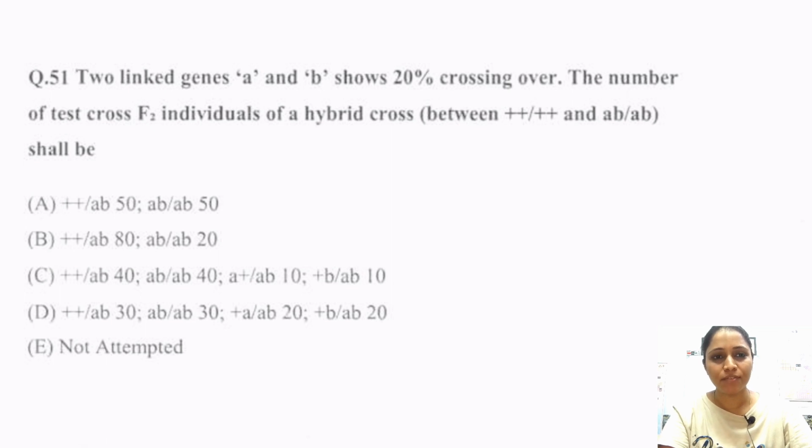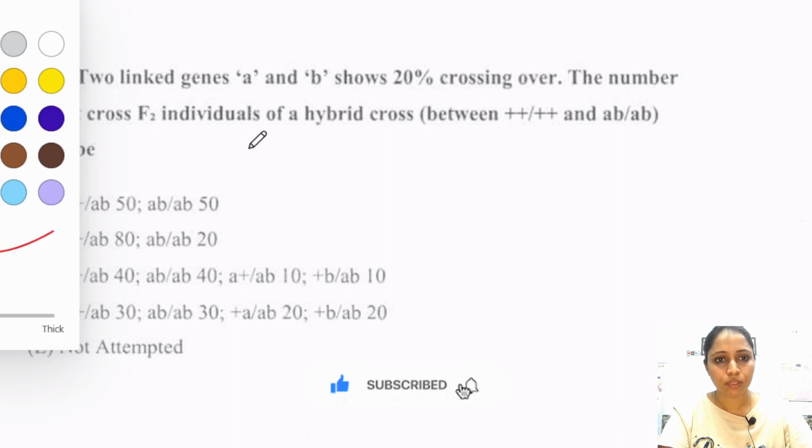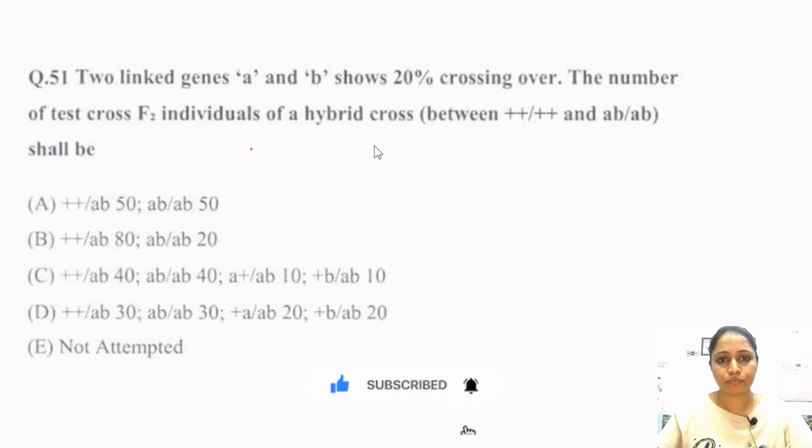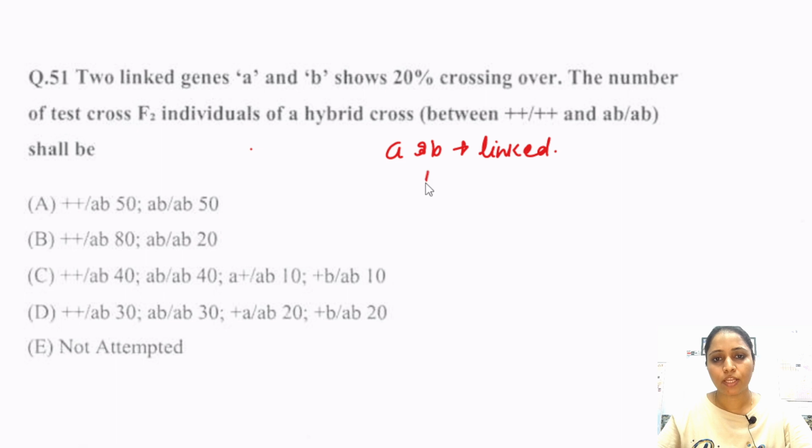Let's resume our session. Next question is, two linked genes A and B show 20% crossing over. The number of test cross F2 individuals of a hybrid cross. In this question, they basically asked about these two genes, A and B. Both genes are linked and showing crossing over of only 20%.